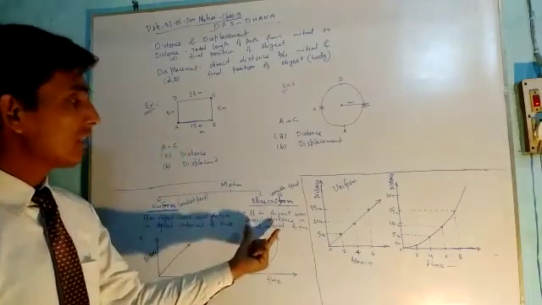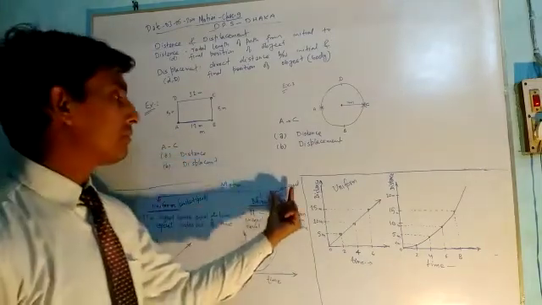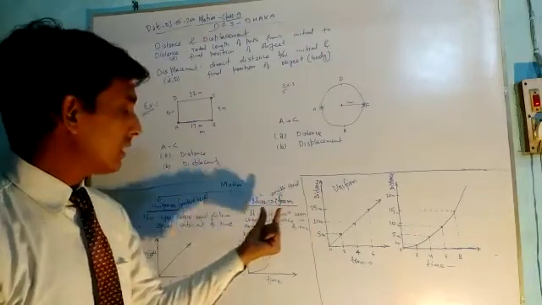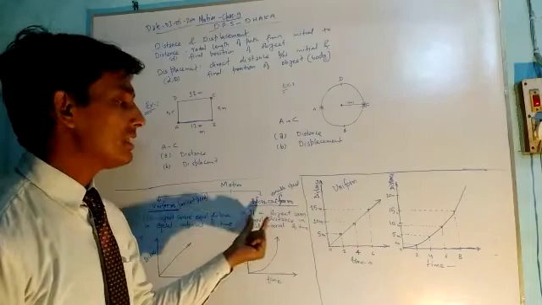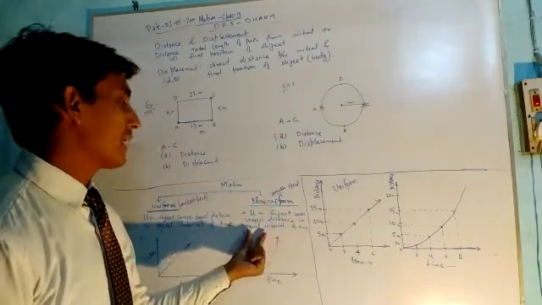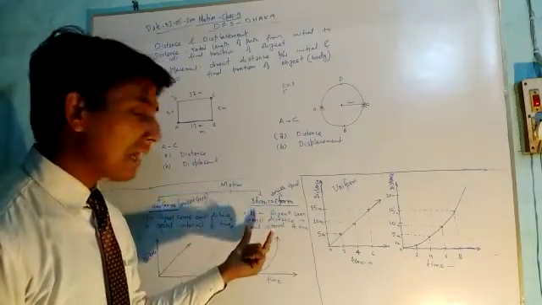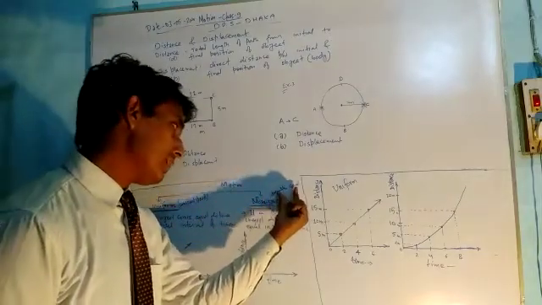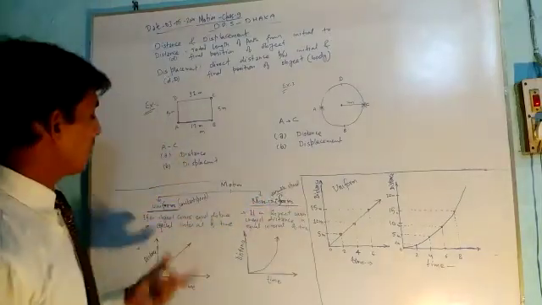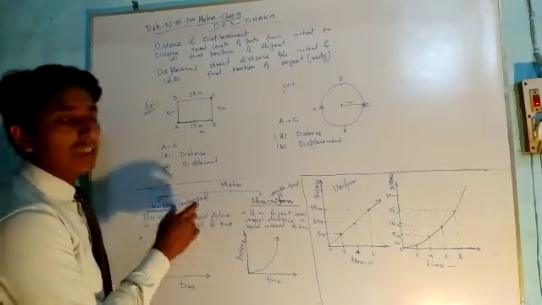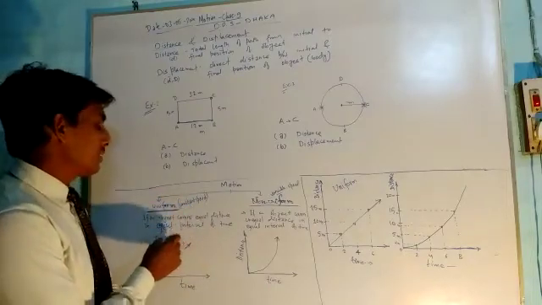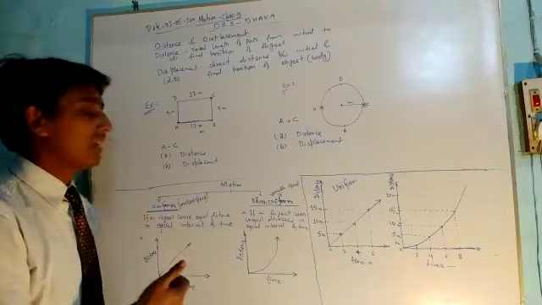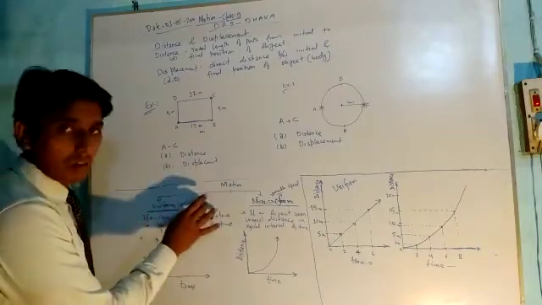It means in this case the speed of the object is changing. Speed is changing, therefore it is covering unequal distance in an equal interval of time. In non-uniform motion the distance is not equal in the same time because speed is changing. But in the case of uniform motion, the object covers equal distance in equal interval of time. It means the speed is constant.